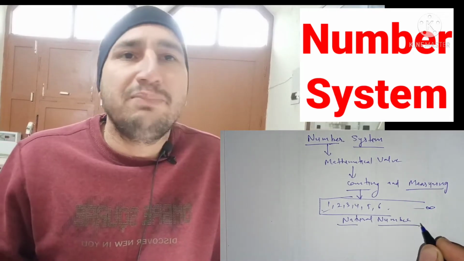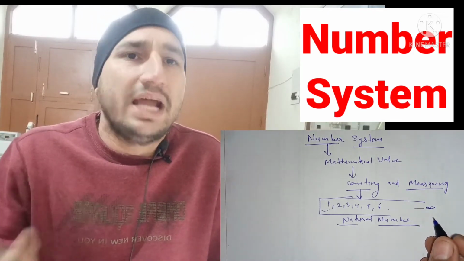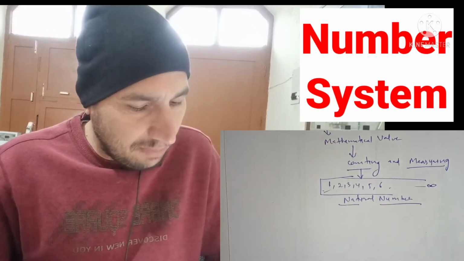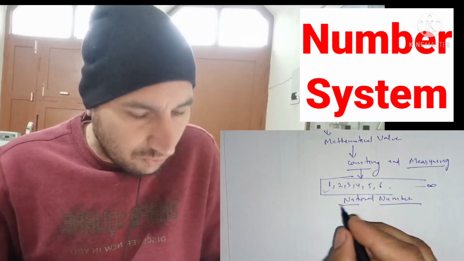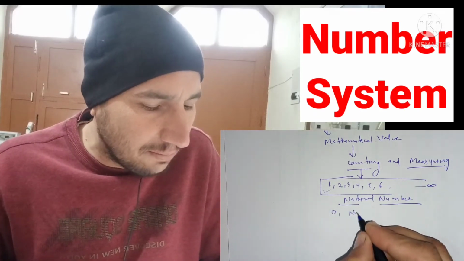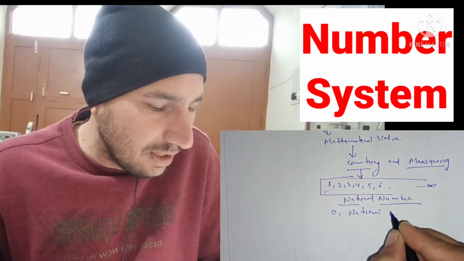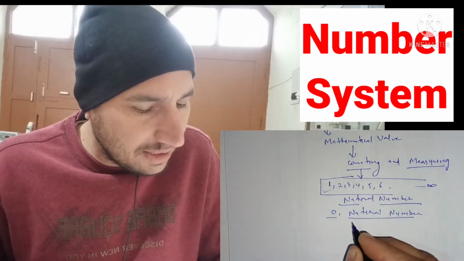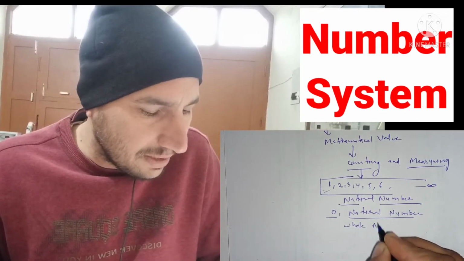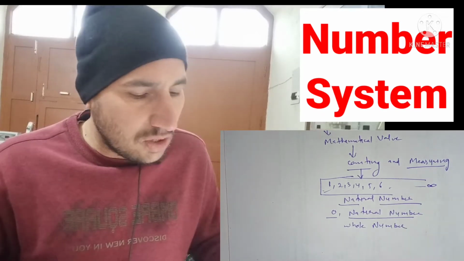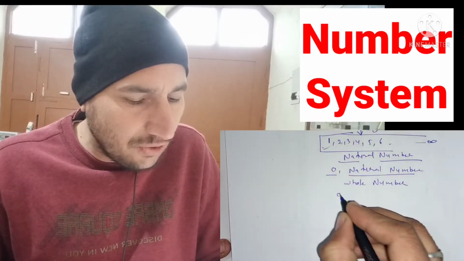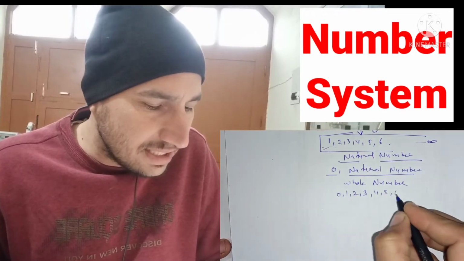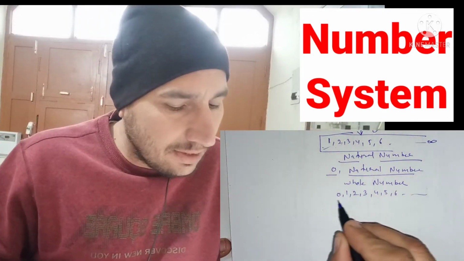So natural numbers are simply the counting numbers which are used to count anything, because the starting value is 1, 2, 3, 4, 5 and 6. But if I add 0 in the natural numbers, then natural numbers including 0 become whole numbers. So if I write it, then 0, 1, 2, 3, 4, 5, 6 and so on. These represent the whole numbers.